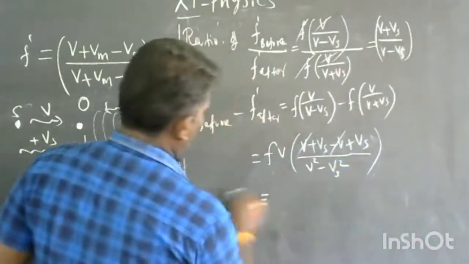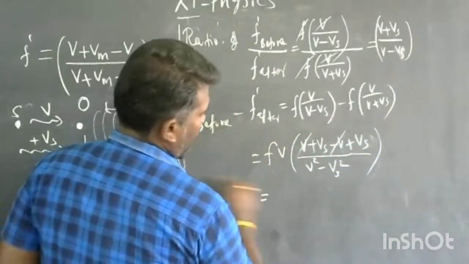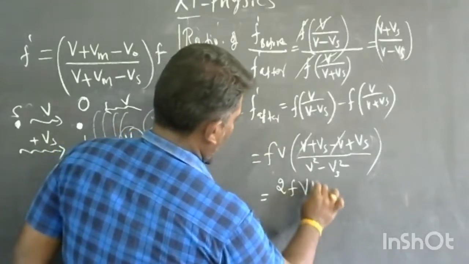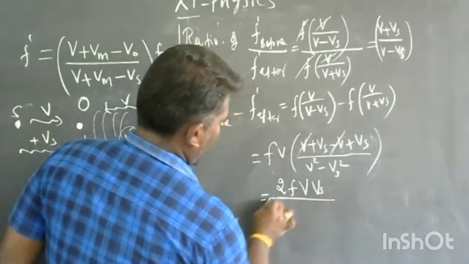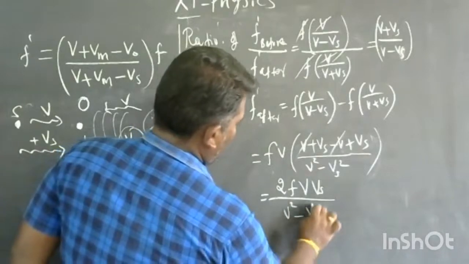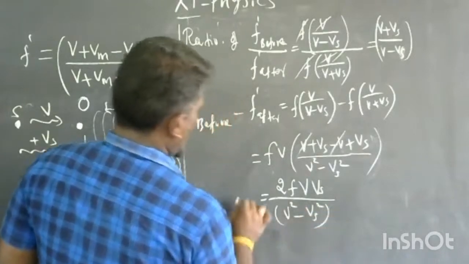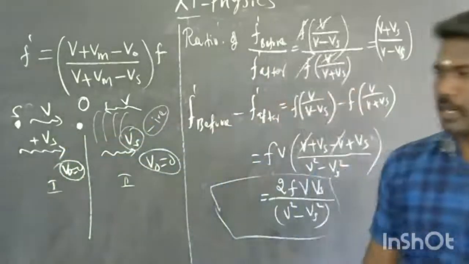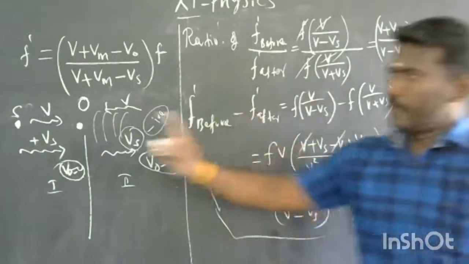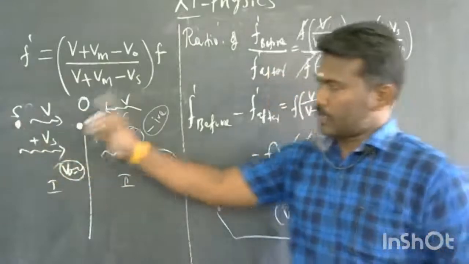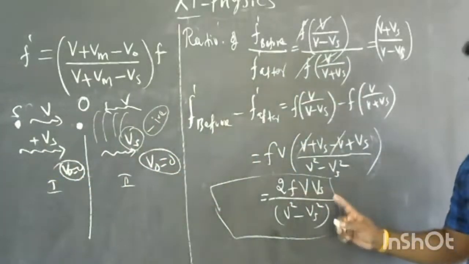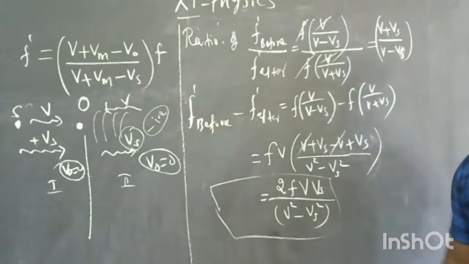So the final equation for the difference between these two is 2FVVs divided by V square minus Vs square. This is the difference between the apparent frequency before and after the moving source crosses the stationary observer.